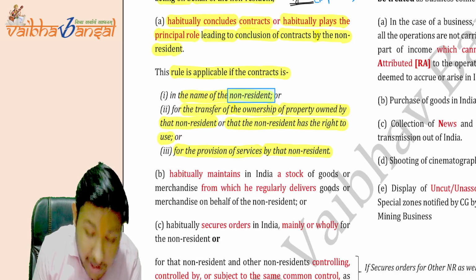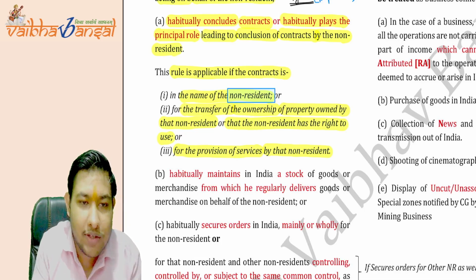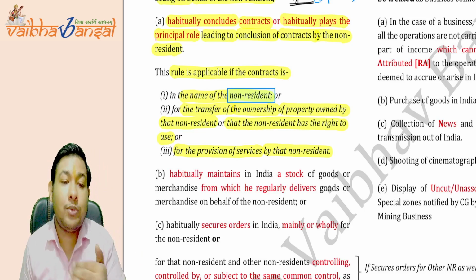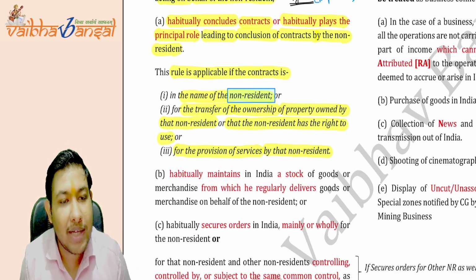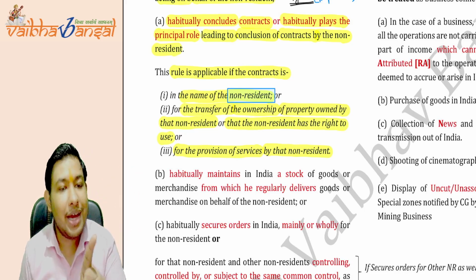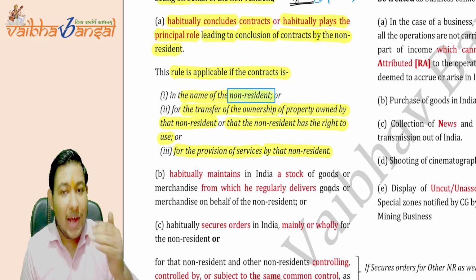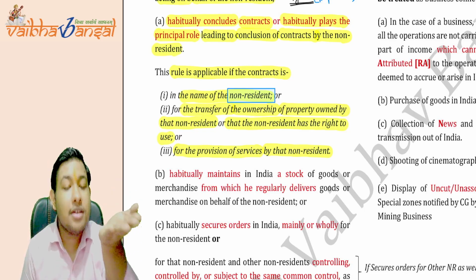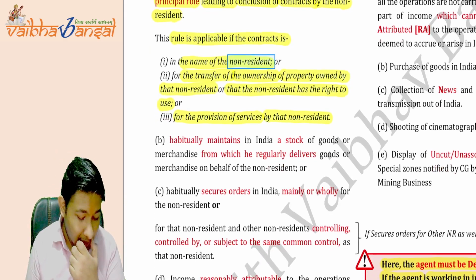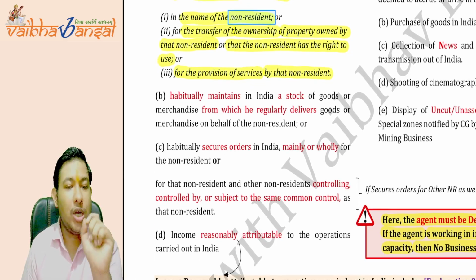Or if there is a contract for any provision of services, then that provision of services should be given by the non-resident, not by the agent. Is this point clear? So everything must be of the non-resident, the agent must be a deal maker. Is this point clear? Now coming on to the point B.